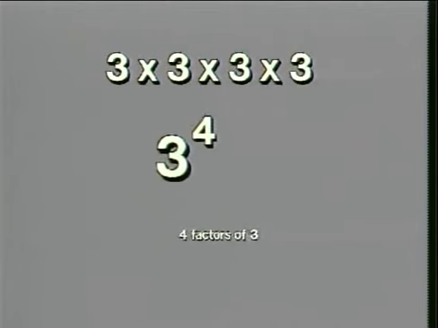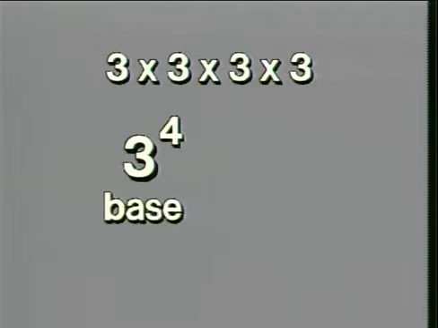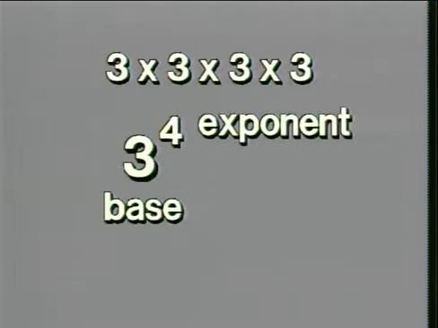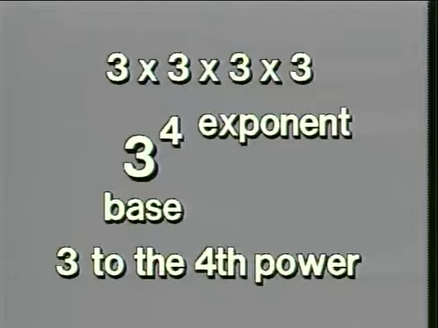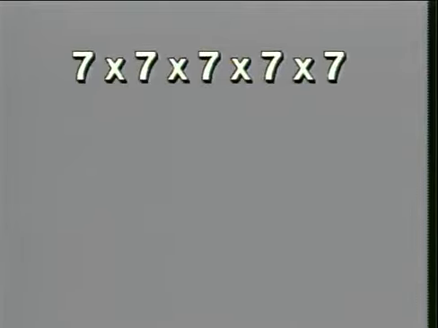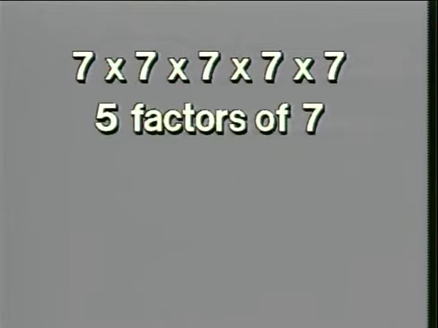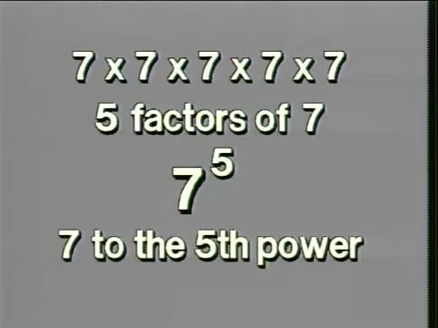The 3 is referred to as the base in this situation, and the 4 is referred to as the exponent. The exponent simply indicates the number of times that the base is used as a factor. That's all it's telling us. We read this as 3 to the 4th power. The word power refers to the exponent. Here we have 5 factors of 7. To indicate 5 factors of 7, we use 7 as a base and 5 as the exponent. We read this as 7 to the 5th power.